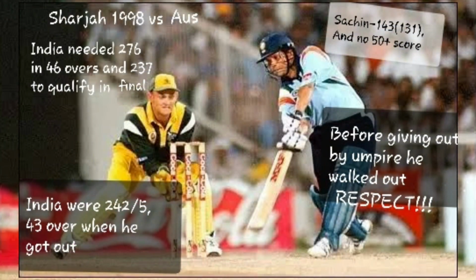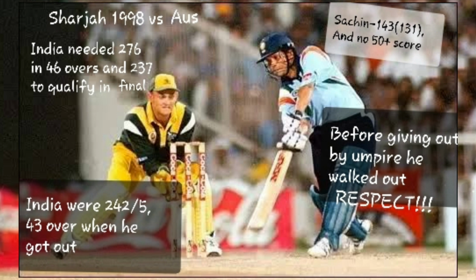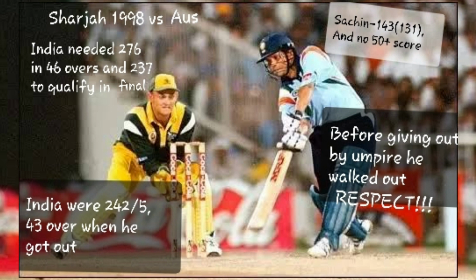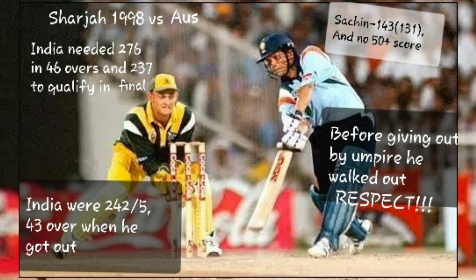So next time it was against Australia in the Sharjah Cup 1998. India required 276 runs in 46 overs and required 237 to qualify for the final. And as most of you remember, Sachin made 143 runs off 131 balls and there wasn't any 50 plus score other than that. And due to that score, India were able to qualify for the final.